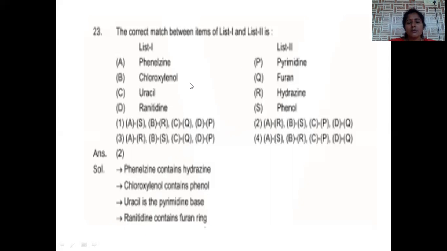Okay, which option is matching with this? Phenelzine is hydrogen. A with R. A with R we have two options. Chloroxylenol matches with phenol. B with S. Here also B with S. 2, 3 both are matching. Uracil pyrimidine. So C with P. Here C with Q is the wrong answer. C with P is the correct answer. So option number 2 is the correct answer.